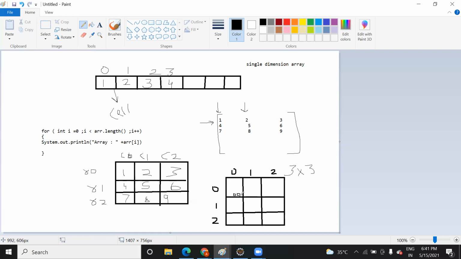When you have 0 0, it means that you are talking about the first row, first column. Now this one, what will it be? What is the row number here? Row number 0 and column number 1. So it will be 0 1. Next it will be 0 2. The next one will be 1 0, correct, and then 1 1, and then 1 2. Correct.